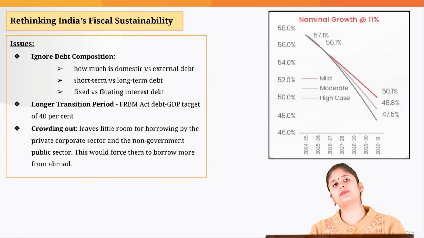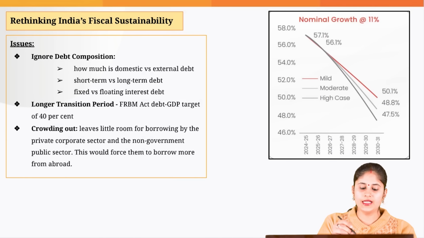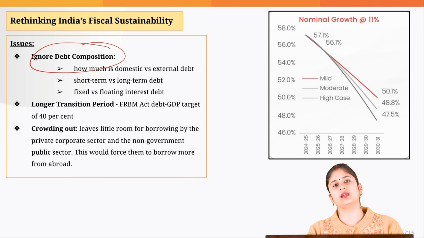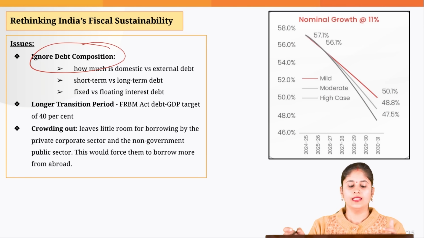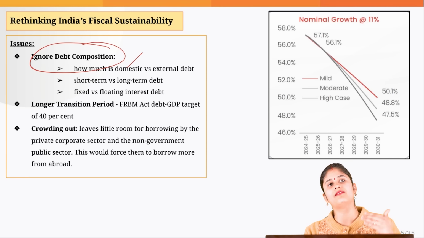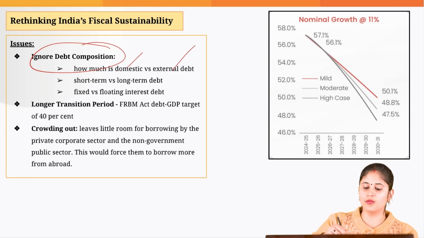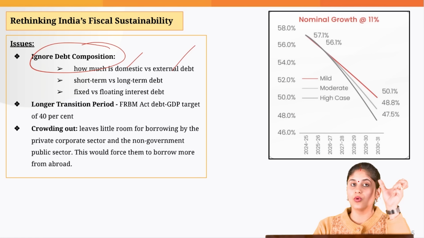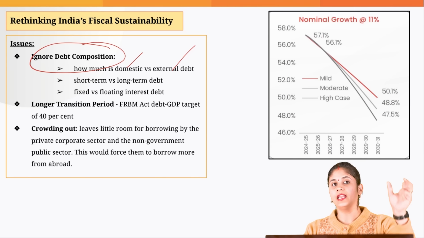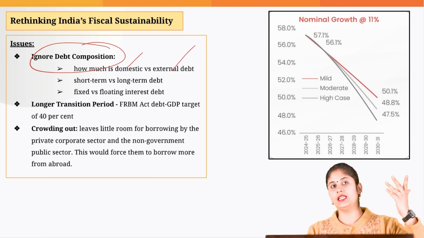But the problem with this particular ratio is it ignores the debt composition. It does not tell you, as I told you, it is a cumulative figure. It does not tell you how much of the borrowing you have done from the domestic market and how much is external debt. That could be problematic, because if the debt is more of external nature, then if there is exchange rate volatility, it could be problematic in the long run.